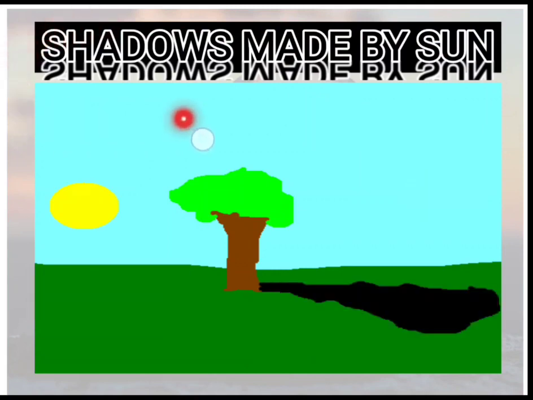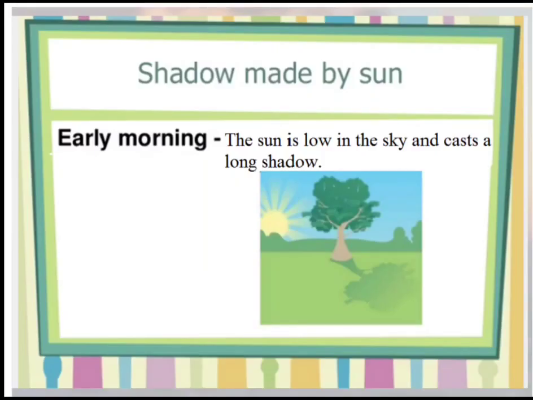Now we will talk about shadows made by sun. In the morning, the sun rises from the east. So, the shadow of this tree will be formed in the west direction. And the shadow of the tree will be long. Because sun is low in the sky, and when the sun is low, it will cast the long shadow. So, during morning, the shadow will always be long.